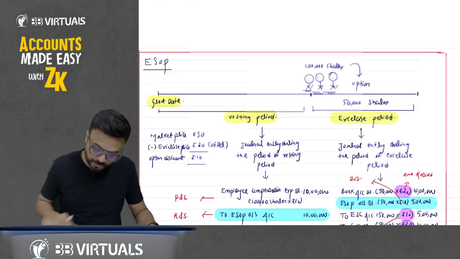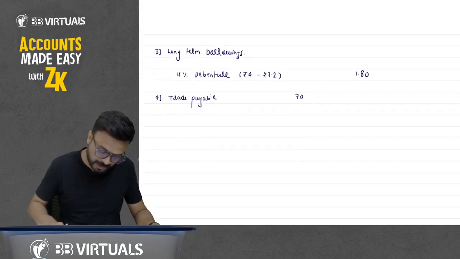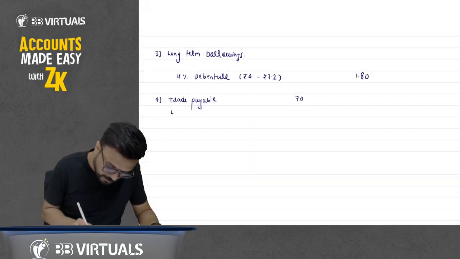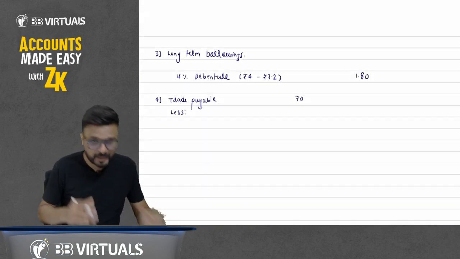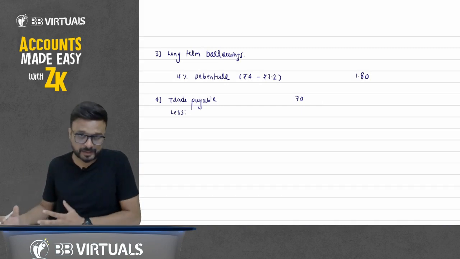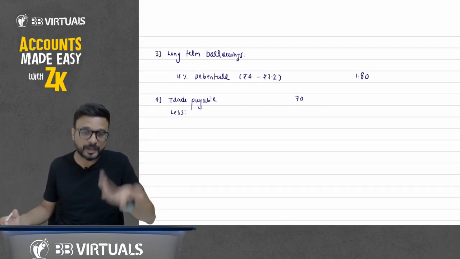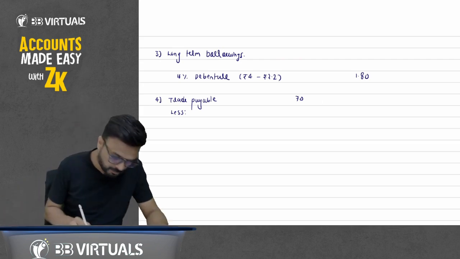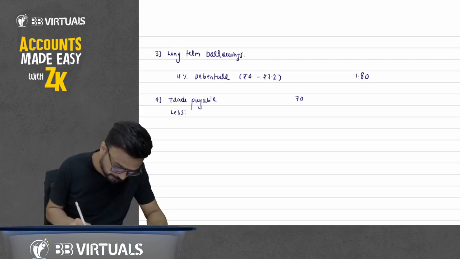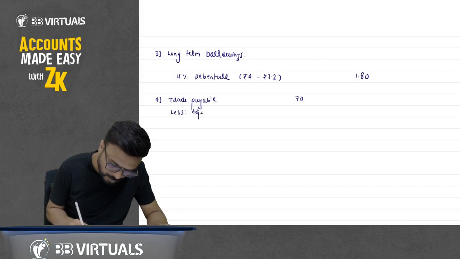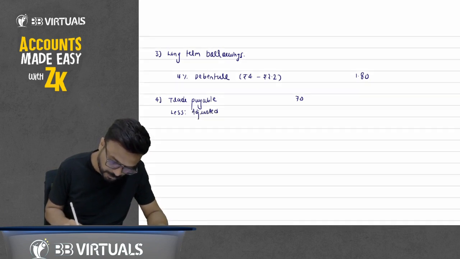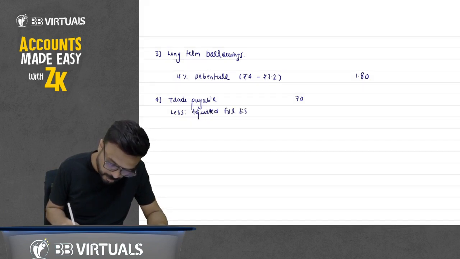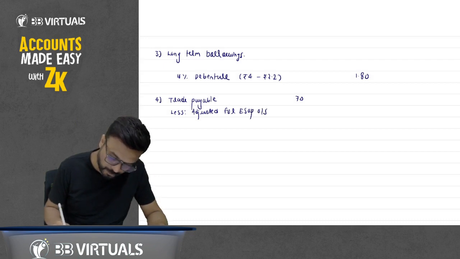So what we'll do, you can see that trade payable is 70, less: trade payable is a liability, liability is a credit balance. Now we are debiting ESOP outstanding. It means we are debiting trade payable, because that ESOP outstanding is under trade payable. So we will deduct, adjusted for ESOP outstanding 5.